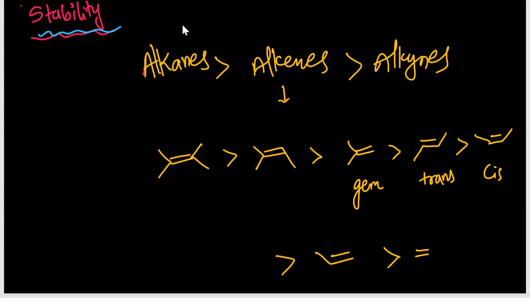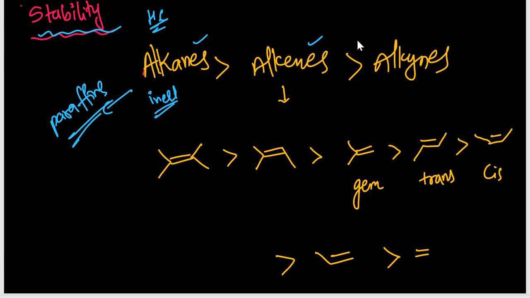stability. Regarding the stability of hydrocarbons, alkanes are maximum stable, that means inert we can say. These are inert. We know that this name is also known as paraffins. So less reactive, then alkenes are more reactive, we are talking about stability. So here more stable, less stable, and least stable. That means indirectly reactivity is more. This we can say more reactive. So these are the least reactive we can say.